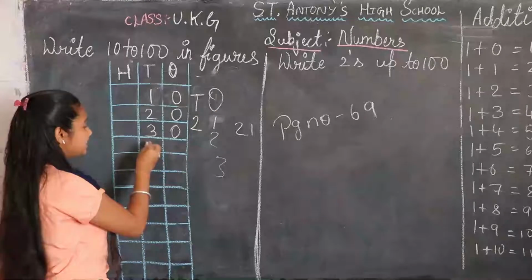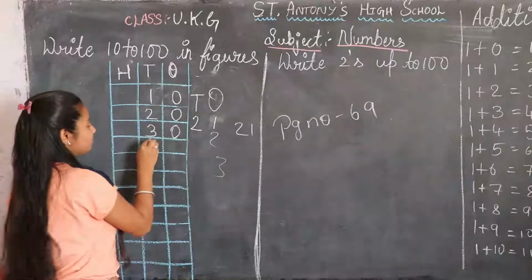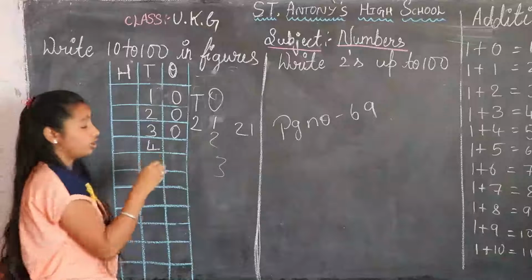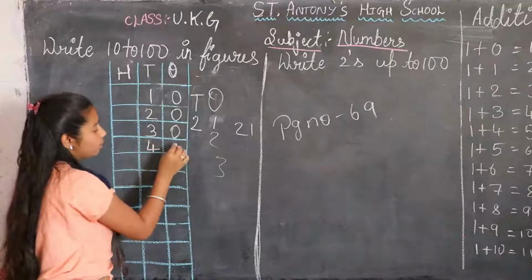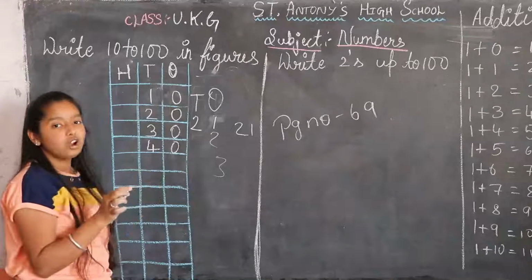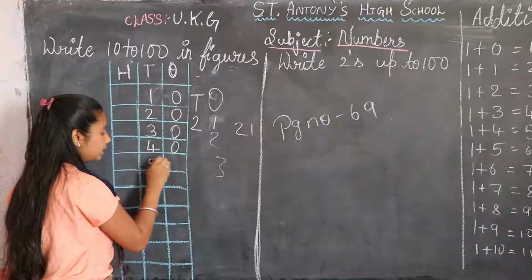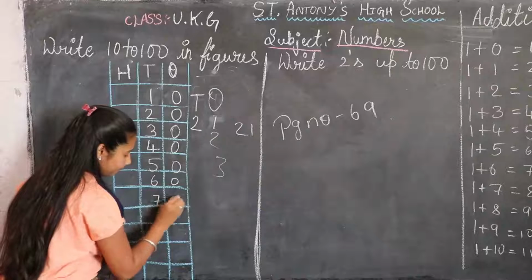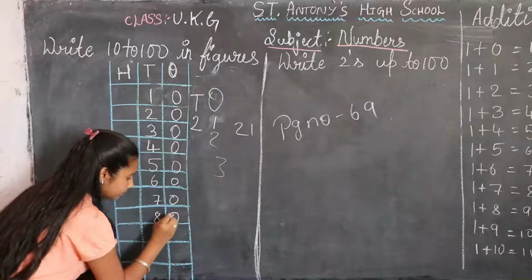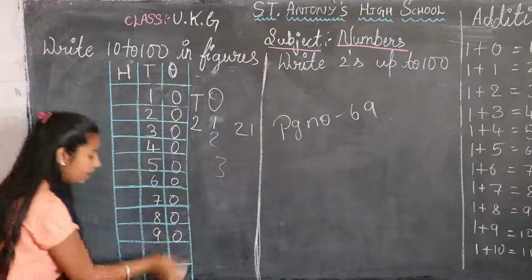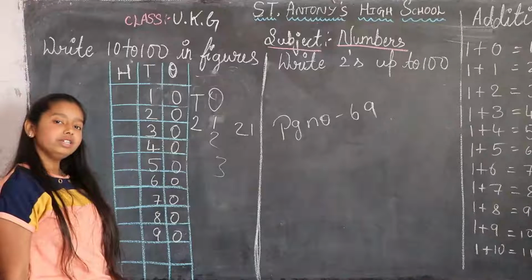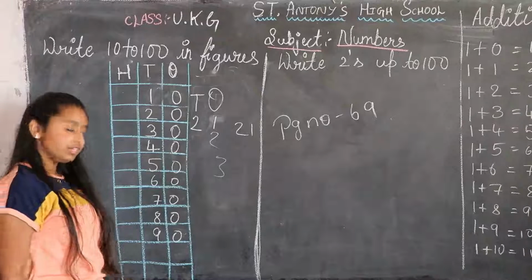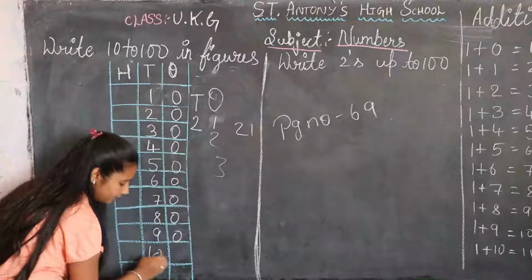Yes. Next, what shall we write? 40. They are given 40, which means 4, 0, 40. Next, like this, you should write till 100. 80, 90, 100. They have given 100. What shall we do now, children? They are given 100. Shall I write it like this?